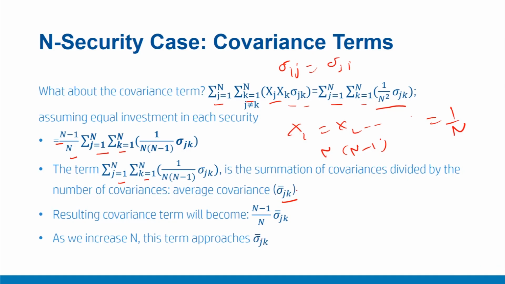Thus, all the covariance terms can be denoted using the average covariance term as n minus 1 upon n into sigma jk bar. In this case, please note, as much as you can increase n, this term will approach unity. So if n tends to infinity, this term will approach 1, and therefore the resulting summation of all the covariance terms will approach sigma jk bar, which is precisely the average variance covariance term, and it is not equal to 0 as happened in the case of variances. So this summation of all the covariance terms, with a very high number of securities, approaches average covariance sigma jk bar.